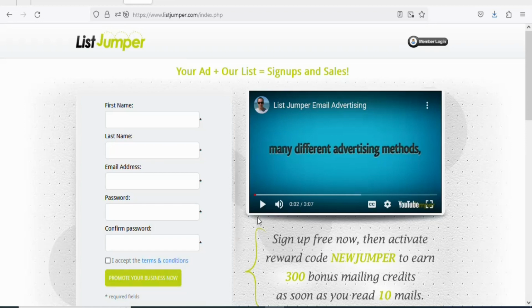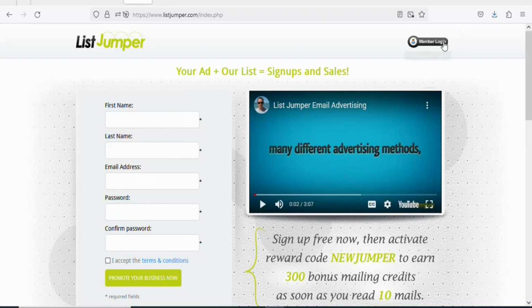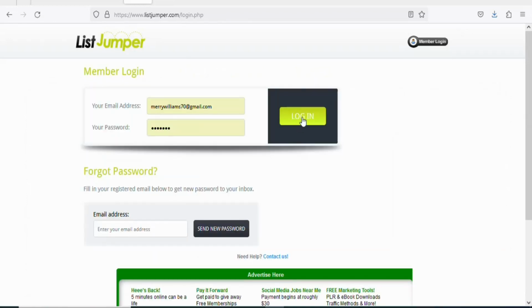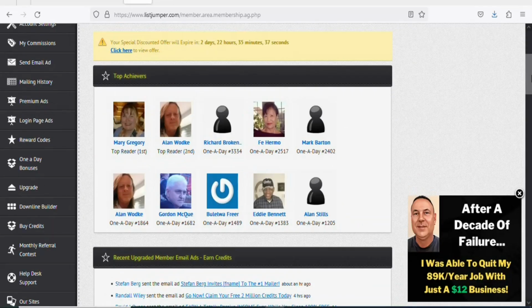Once you click on it, you can create your free accounts, and you are going to be using this website to drive traffic to your landing page. Let me just log into my account so that I will show you step by step on what to do. As you can see, let me just log in right here. Once you create your account and log in, you are going to see a page like this. You can see many people are already using the platform to make money. You can see this person is the top achiever today.